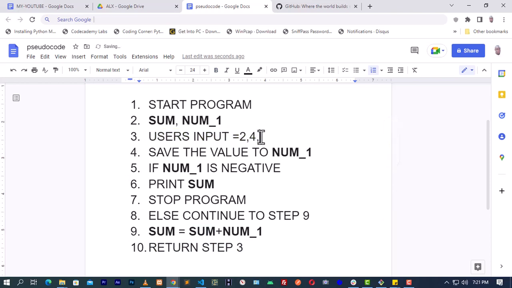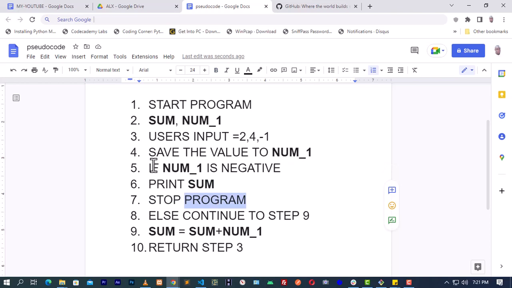Now unfortunately the user enters something like -1. It will automatically save the -1 into this num variable or container. But when it gets to this validation, if num1 is negative, print sum and stop the program.